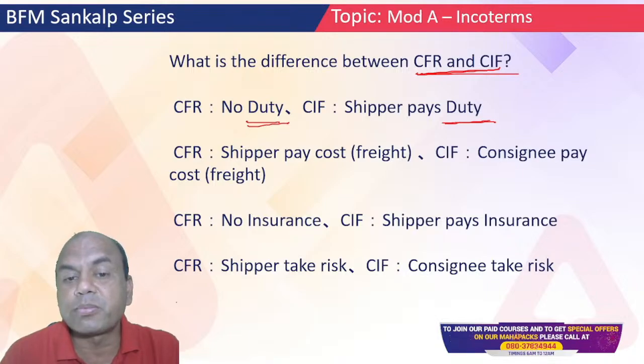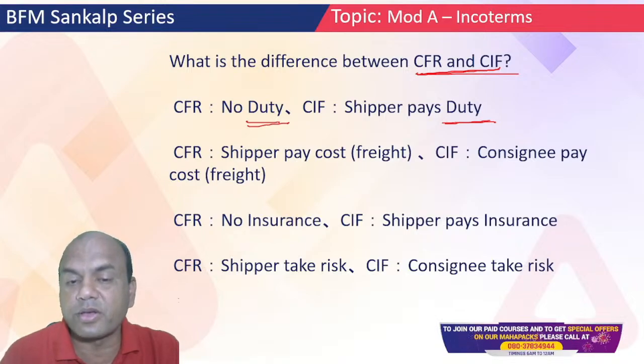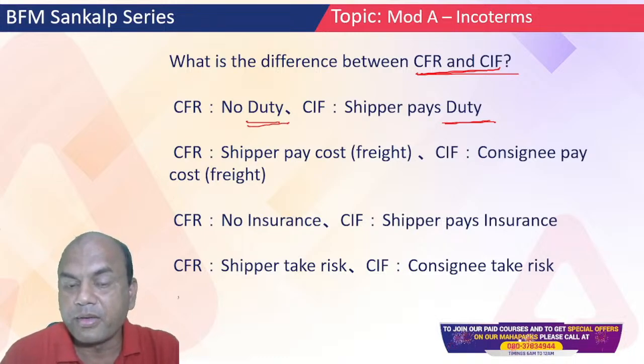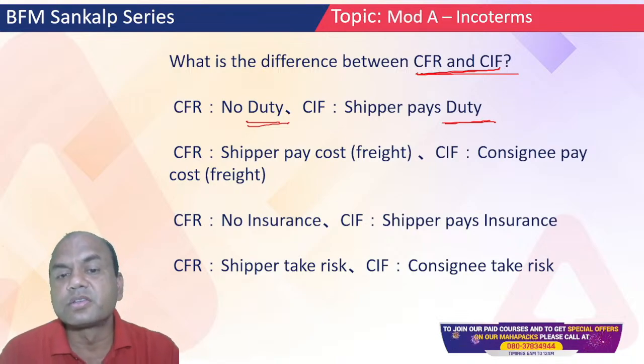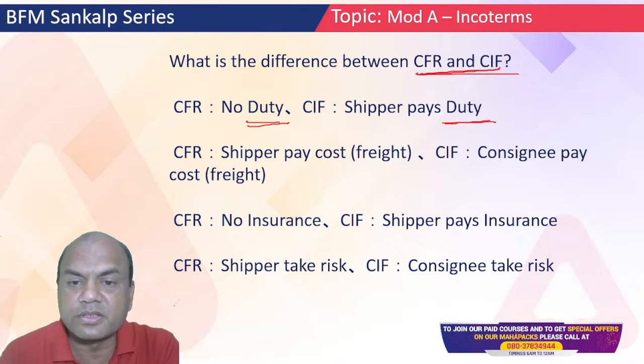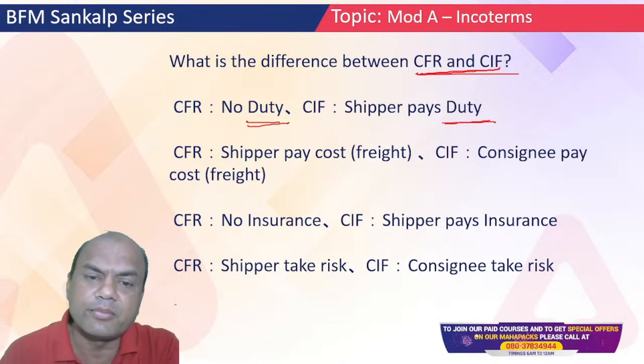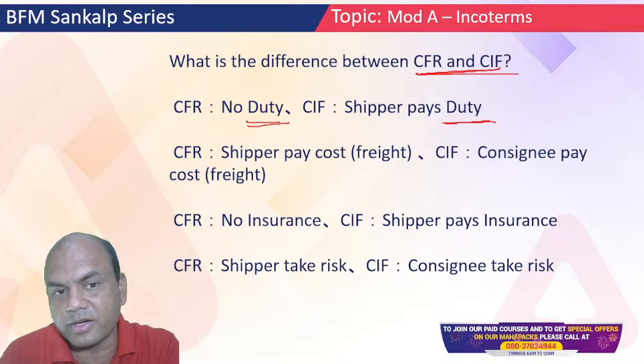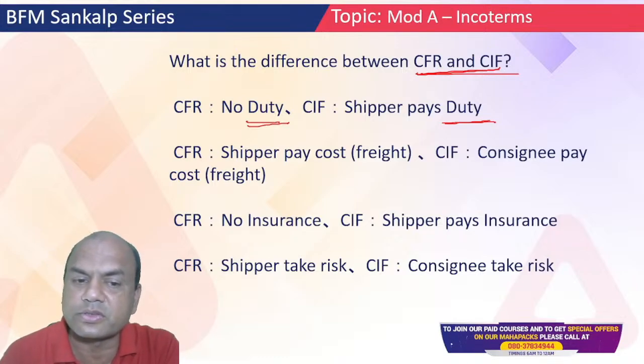Shipper means the seller. Nothing like the consignee paying freight. Both of them, CFR, cost and freight. The seller pays the freight over here, right? In both CIF also and CFR also.